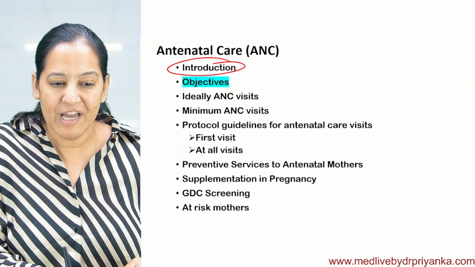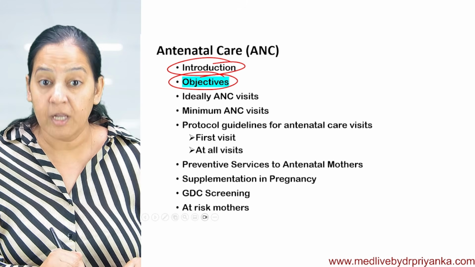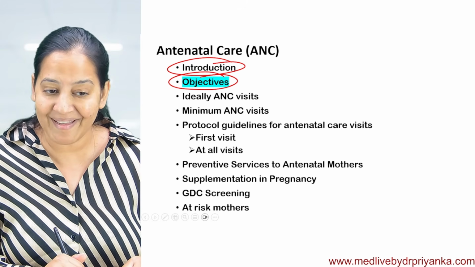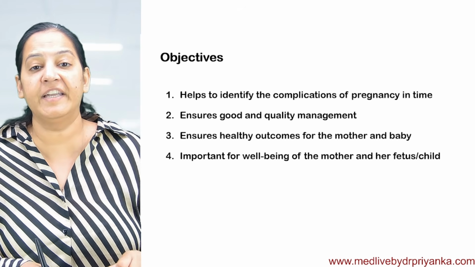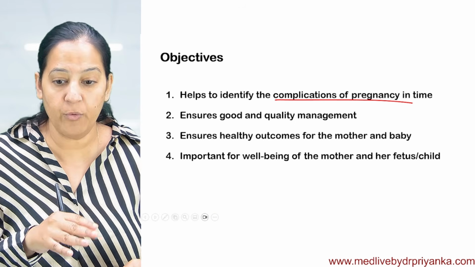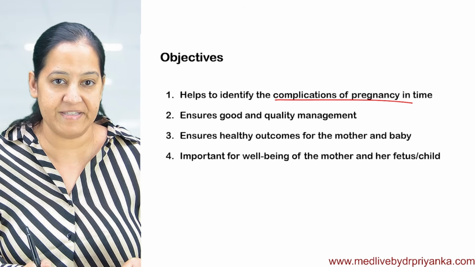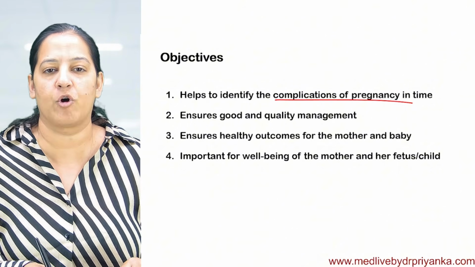What are the objectives? Why do we want to give the care? Why do we not directly meet the lady at the time of labor pain only? Before labor pain, we want to give some medical care to all the pregnant ladies. Why? It helps in identifying the complications of pregnancy. So before delivery only, we will come to know the complications in pregnancy. Maybe the pregnant lady has hypertension, maybe diabetes, or maybe any other complication.